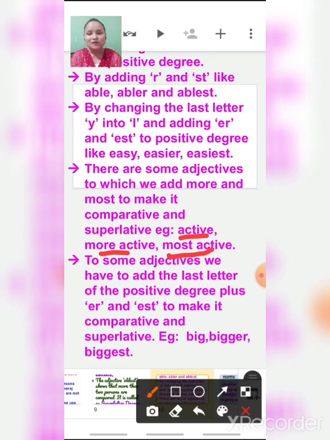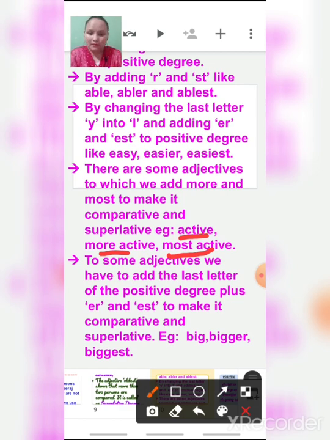It will be wrong. Such words do not need er or est at the end; the word stays the same as the positive degree, and you only write more or most in front of it. More active is the comparative degree, and most active is the superlative degree. This is the correct degrees of comparison.